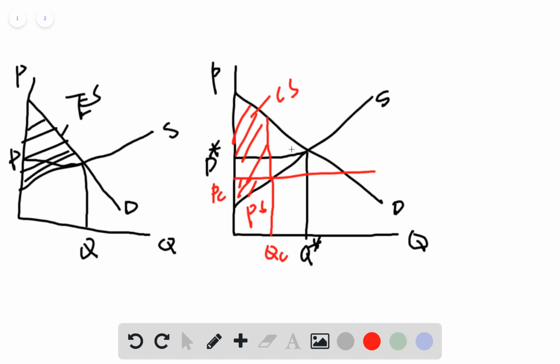So if the government would like to benefit the consumer, then the government will set a price ceiling. In some cases, the price ceiling is lower than the equilibrium price, and the consumer will benefit from it. But in this case, the producer will be hurt, right? And for total surplus, there's some loss here. So total surplus or economic surplus is less than in the original graph. Okay, so if the government would like to benefit the consumer, it would set a price ceiling.